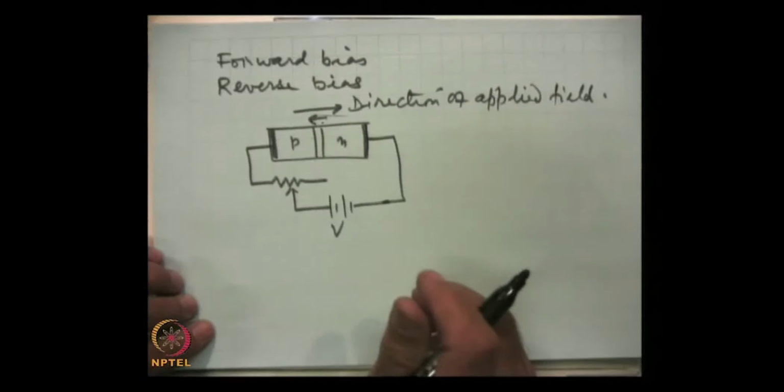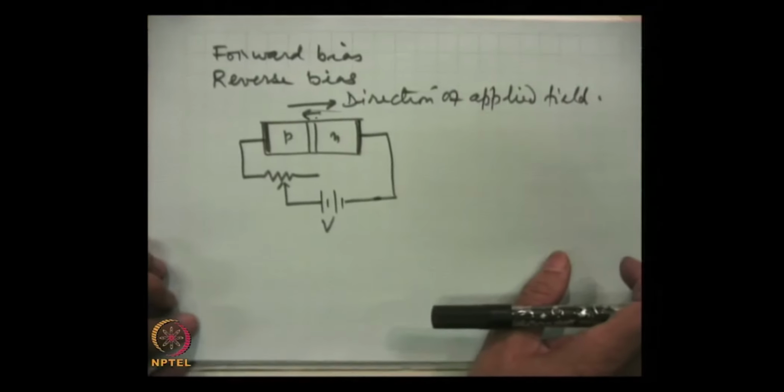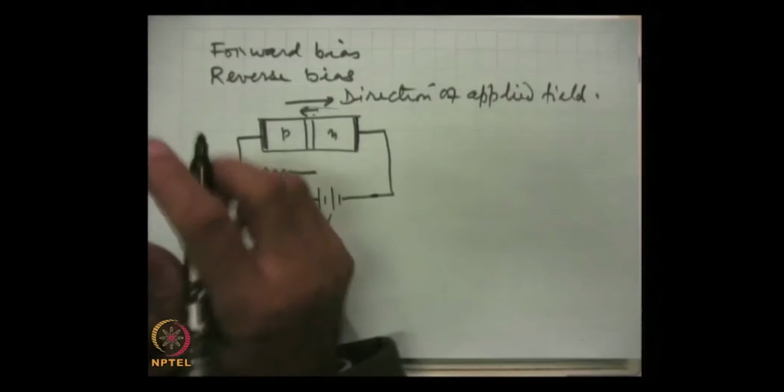In terms of the potential energy diagram, in equilibrium we have seen that the Fermi levels were aligned, but that is true only in the absence of any external biasing. Once we bias it, for example as in this case, the Fermi levels become different on the two sides.